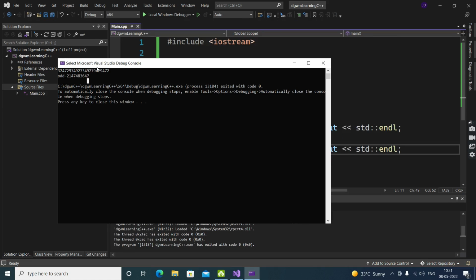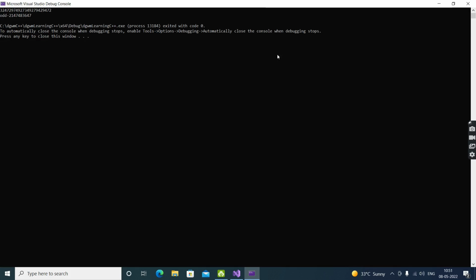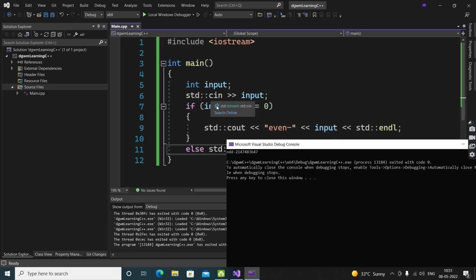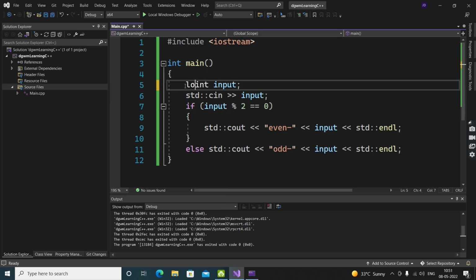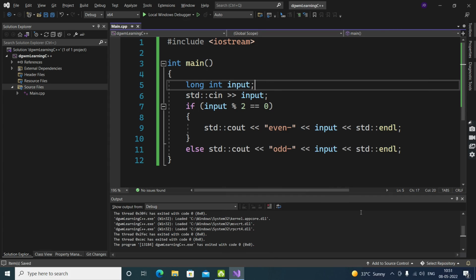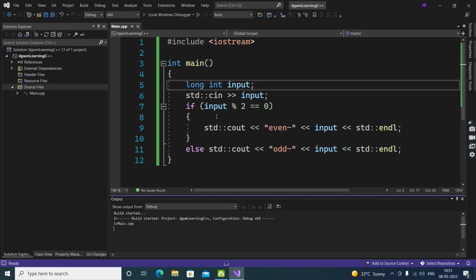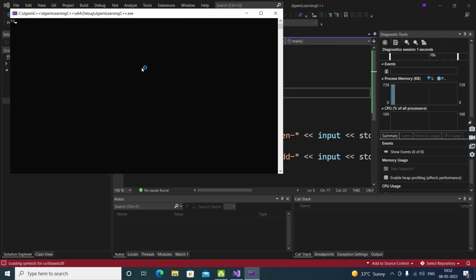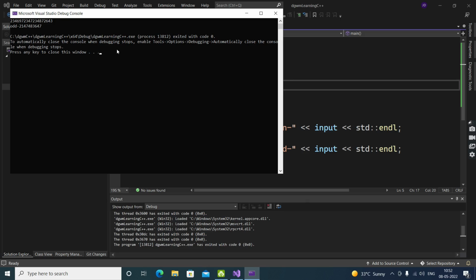But now you have seen that we put a much bigger value, but it just took this value. But why? Even this value is going to be out of range for that integer. So for that we need to look at long int. I told you about all that in that playlist. So now what if I try to run it? What will it do with the bigger value?